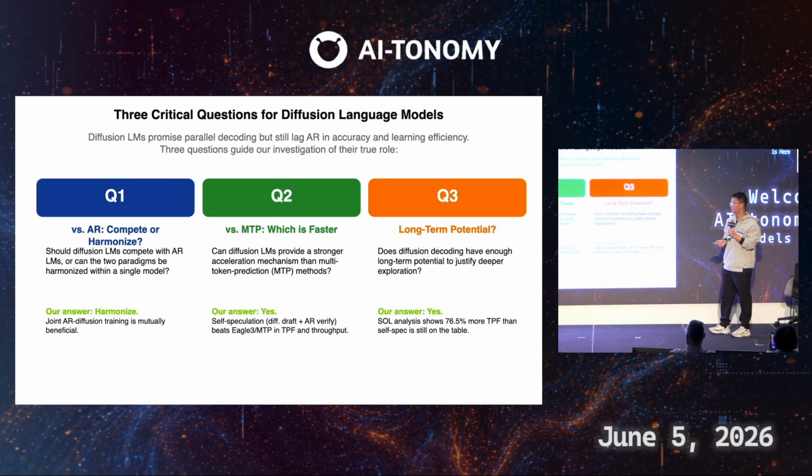But the mission is not done yet, because if we really want to see whether diffusion LM is a potential alternative for autoregressive models, we need to do more critical thinking and answer three questions. First, versus AR models, should diffusion LMs compete with AR models, or can the two paradigms be harmonized into the same model? Second, we know there are multi-token prediction methods like Eagle3. They can already achieve parallel decoding abilities. Compared to MTP methods, are diffusion LMs indeed faster? And given all these competitive methods, do we have sufficient reason to justify the long-term exploration of diffusion LMs? This is the third question.